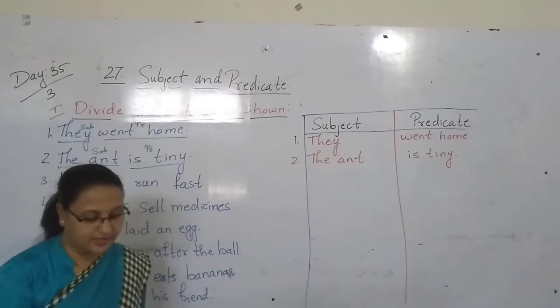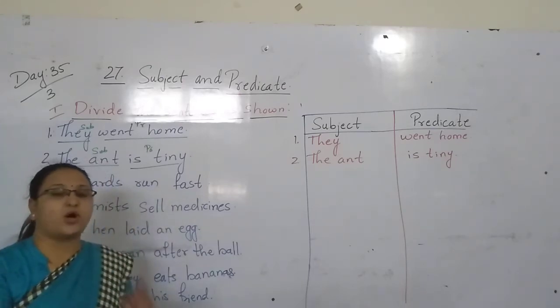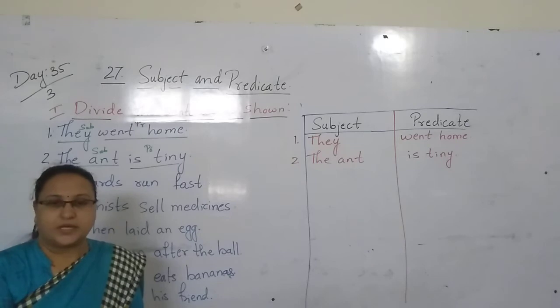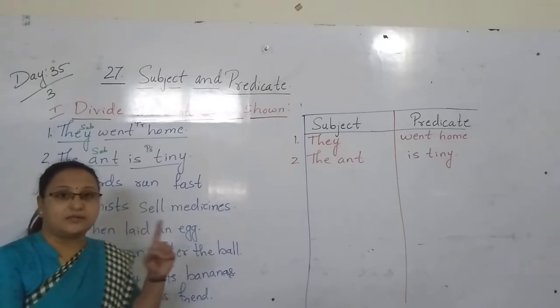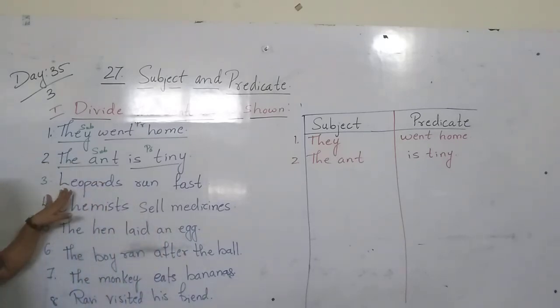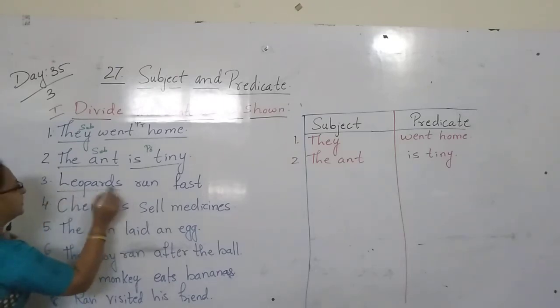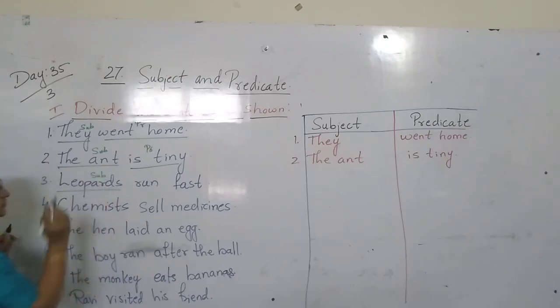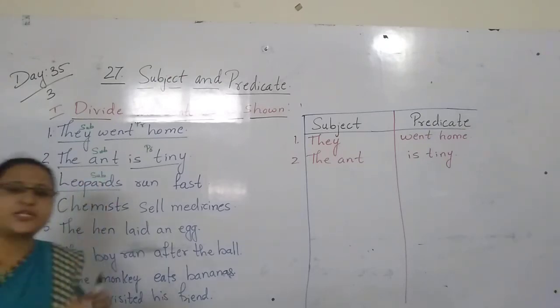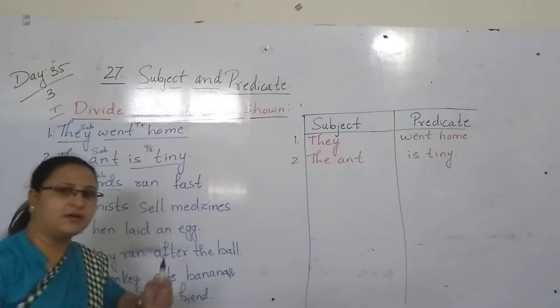Now next. Leopards run fast. Here we are talking about the animal. Yes, the animal, that is the subject. Its name is given here already. So it is the subject and it is only one word. So here leopards is the subject. Run. What action is it doing, children? It will run fast.